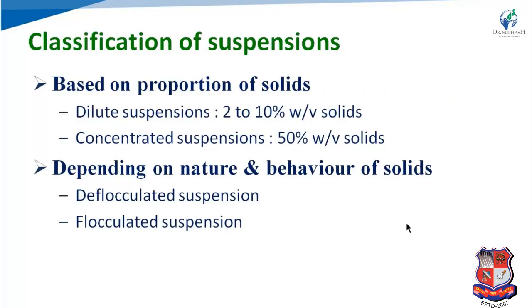Then classification of suspension based on proportion of solid. Based on the proportion of solid, we can divide them into two different types. One is the dilute suspension, and the other is the concentrated suspension. A dilute suspension contains 2 to 10% weight by volume of the solid, whereas a concentrated suspension contains 50% weight by volume of the solids.